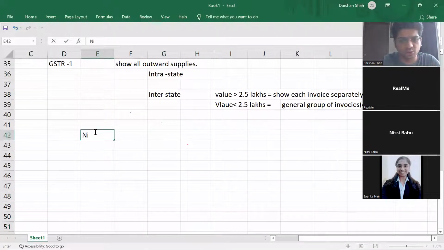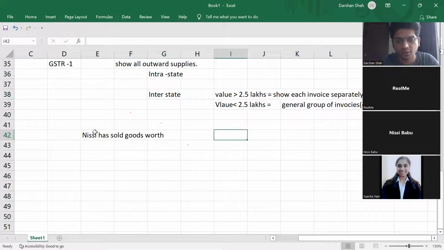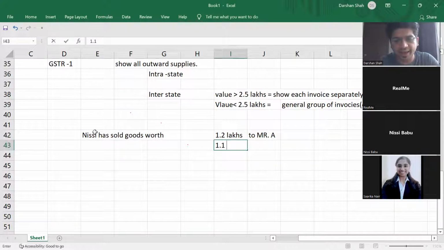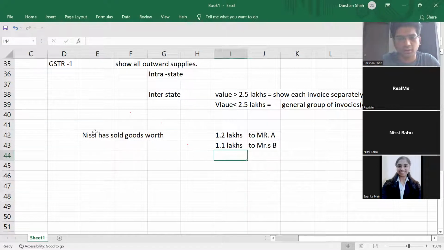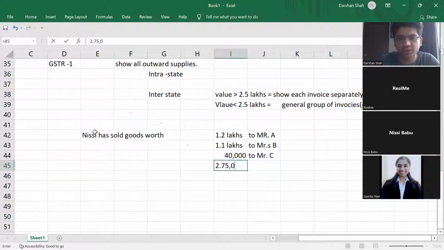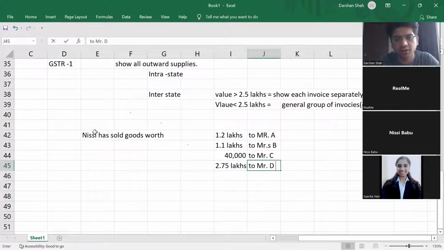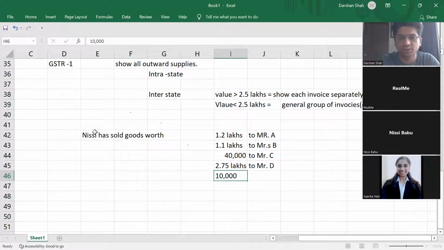Nisi has sold goods worth 1.2 lakhs to Mr. A, 1.1 lakhs to Mr. B, 40,000 to Mr. C, 2.75 lakhs to Mr. D, and let us say 10,000 to Mr. E. What will Nisi do?